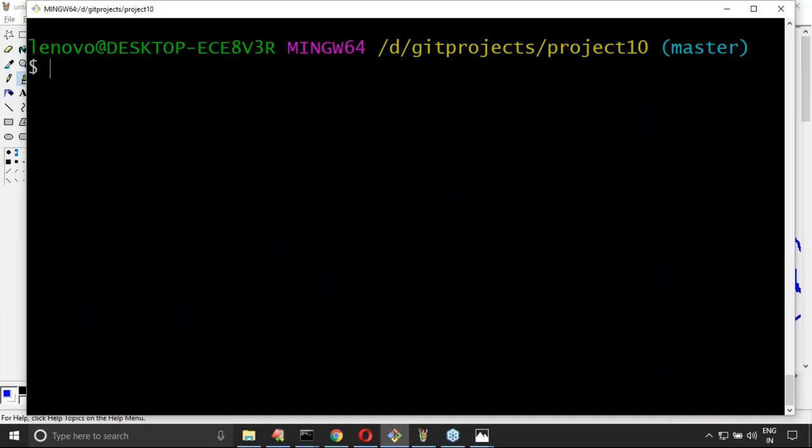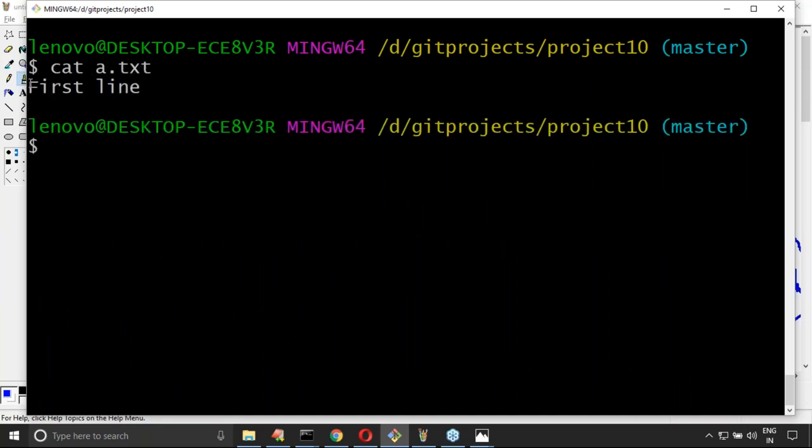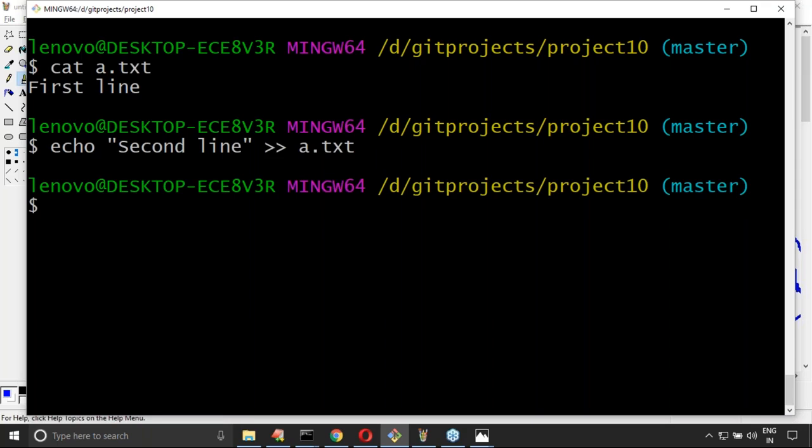Now, sir, how many lines does a.txt contain? Only one line is there. First commit completed. Now let me take a second line. Echo second line. Sir, if you want a second line, here we have to perform an append operation. That's why we append to a.txt. Next, git add a.txt, git commit c2m. Like I'm taking, sir.